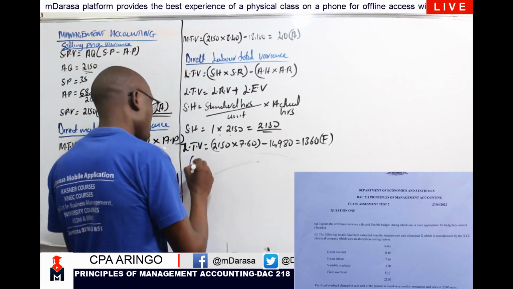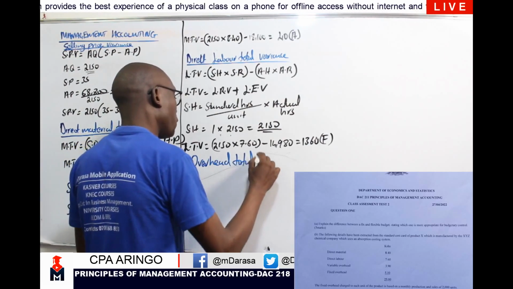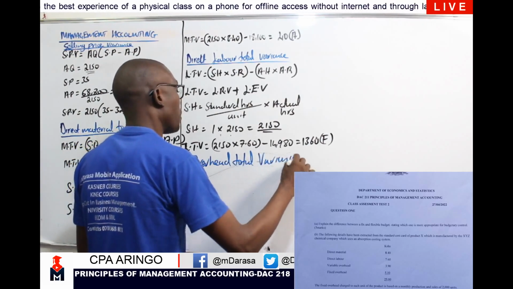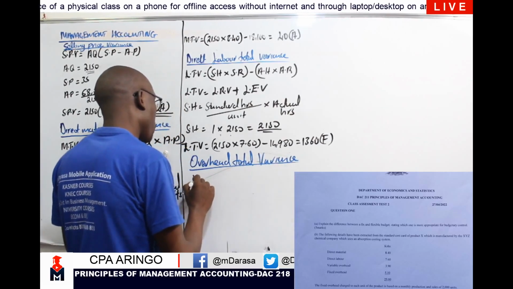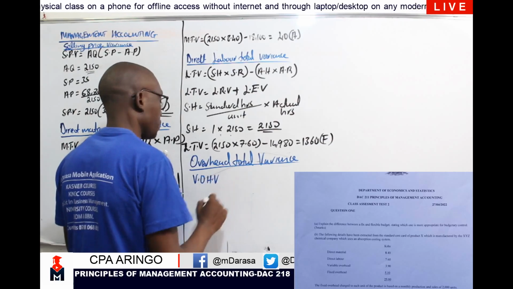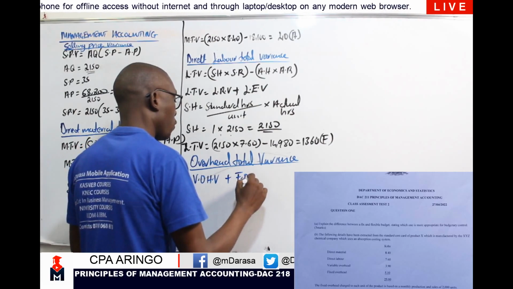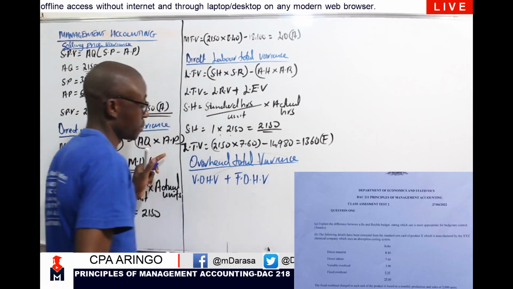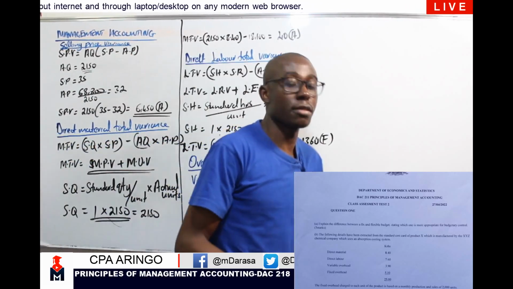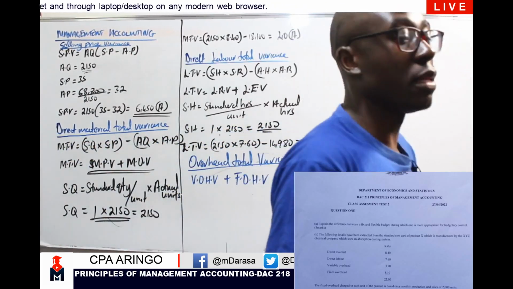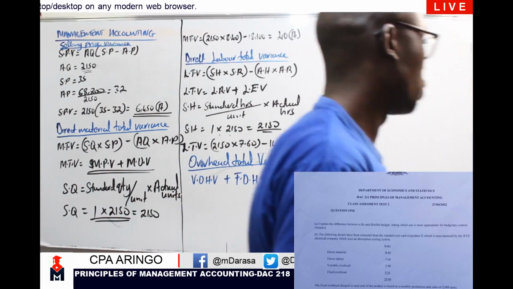My good students, if you're asked to compute your overhead total variance, what should come to the back of your mind is that I should be talking of variable overhead variance, and we add our fixed overhead variances. I should be combining the two to give us the total overhead variance. At this point, it means that we need to compute each one separately.